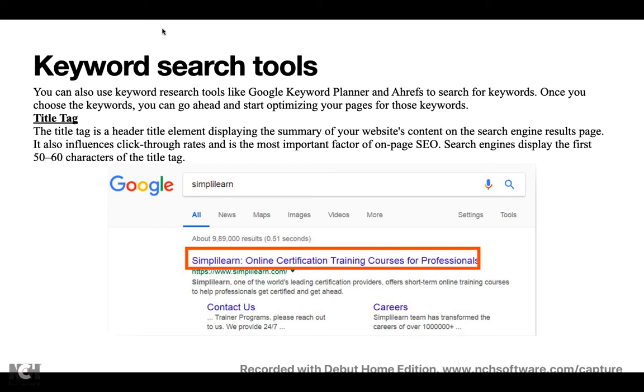So we have a set of parameters to work on for the two types of strategies: on-page SEO and off-page SEO. The first and main parameter of on-page SEO is the title tag. By now you have learned HTML tags, CSS tags, the more technical parts.